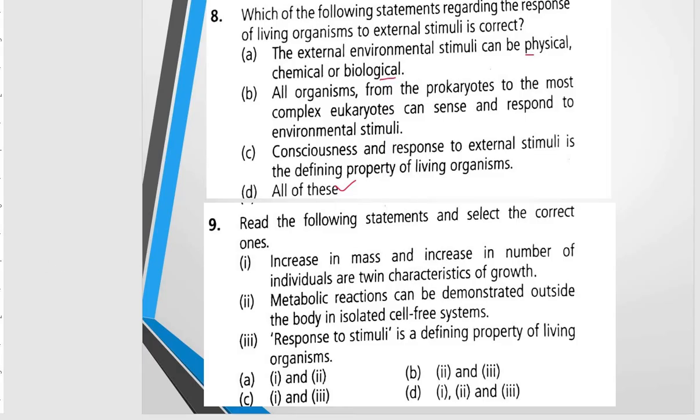Read the following statements and select the correct ones. Increase in mass and increase in number of individuals are twin characteristics of growth. Metabolic reactions can be demonstrated outside the body in isolated cell-free systems. Response to stimuli is a defining property of living organisms. Again, a very good question it is.